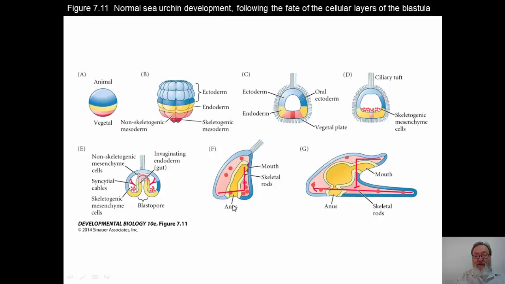With continuing development, the anus area grows up, forming the gut. So here's where it gets its name, deuterostome. The mouth forms second. So the anus forms first. The mouth hasn't quite formed yet, but that will form second and lead to the formation of the embryo. This is called a prism stage larva here. Here you can see a little more advanced version, which is approaching the pluteus larva stage.